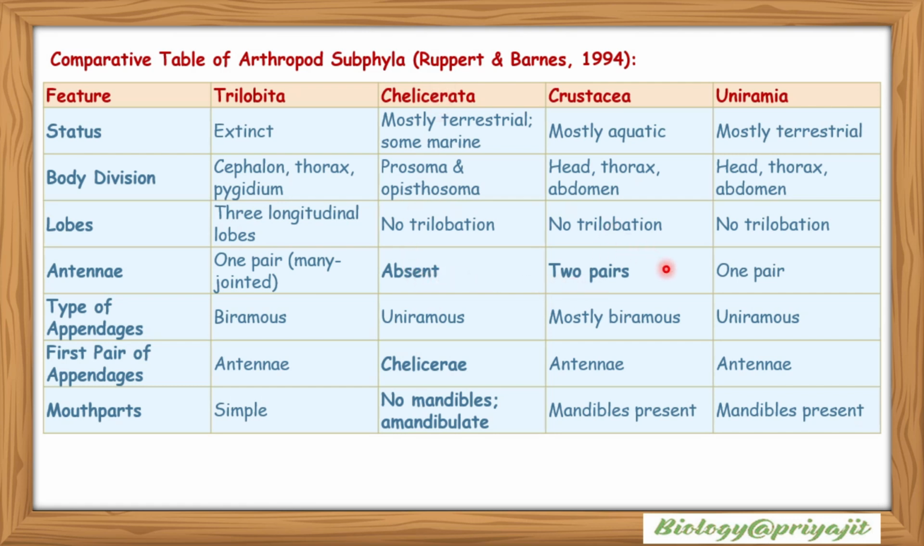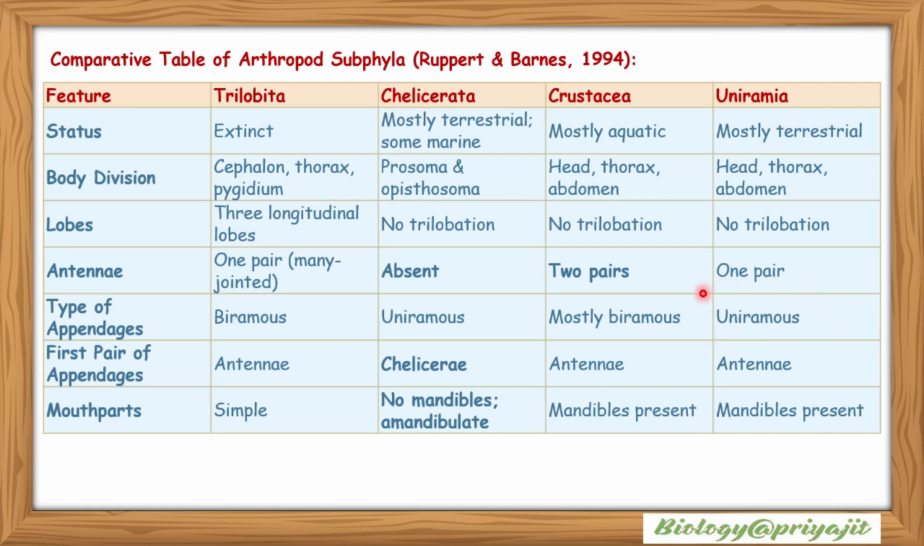Crustacea has two pairs of antenna, and Uniramia has one pair of antenna. That's why they are called Uniramia. Uni means one. Types of appendages: Trilobita are biramous. Chelicerata are uniramous. Crustacea is mostly biramous. Uniramia has uniramous types of appendages, so they are named Uniramia.